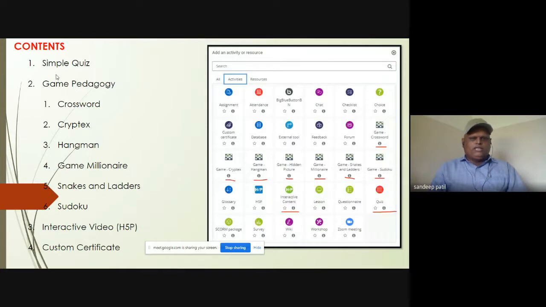Number one, that is a simple quiz. Then all kinds of the game pedagogies like crossword, cryptex, hangman, millionaire game, snakes and ladders game, and Sudoku game. And next two things that we are going to see today is the interactive video, that is H5P content, and the last is the certificate.